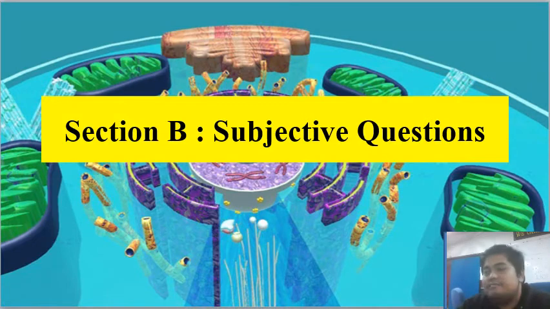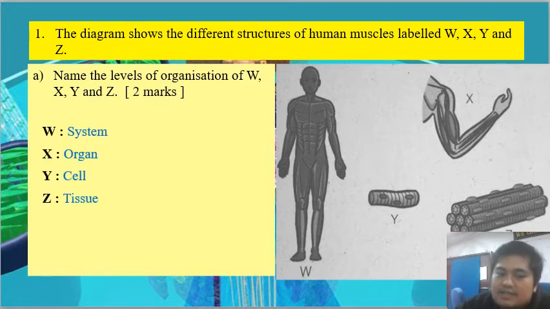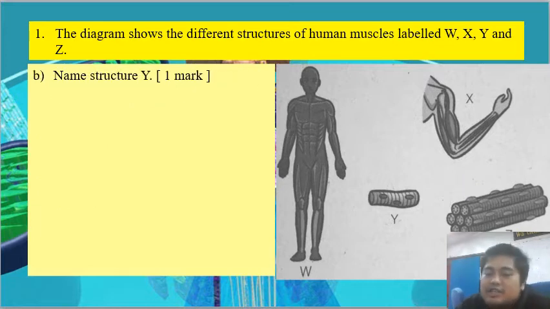So we finish with the objective questions. We go to the subjective questions pula. The diagram below shows a sketch of human muscle labeled W, X, Y, and Z. Name the level of organization. So when we talk about levels of organization, W is the system, X is the organ, Y is the cell, and Z is the tissue. So name structure Y. Y is the cell.